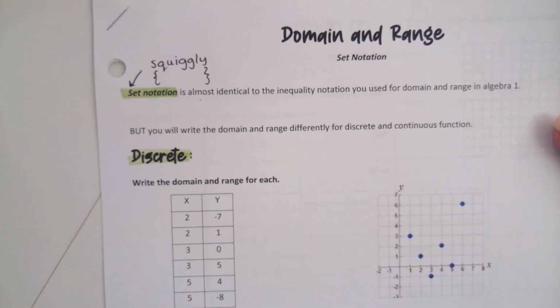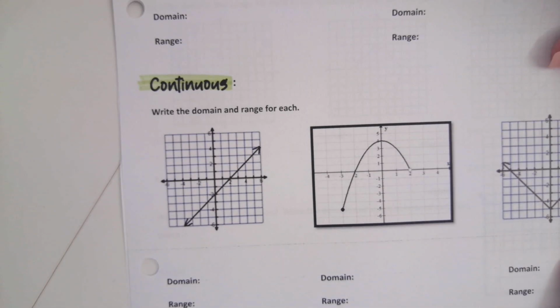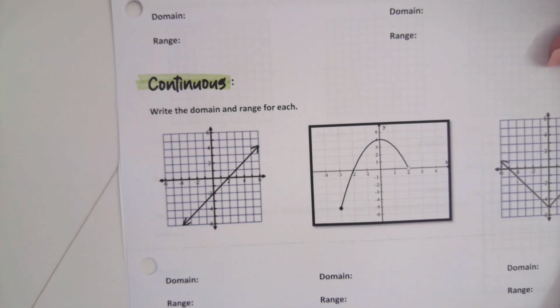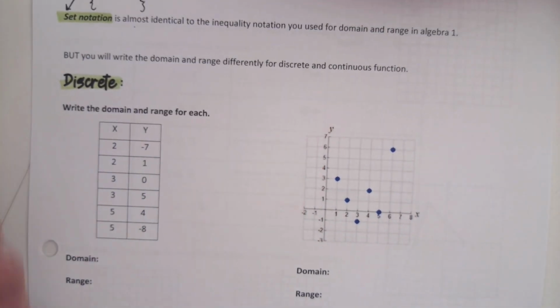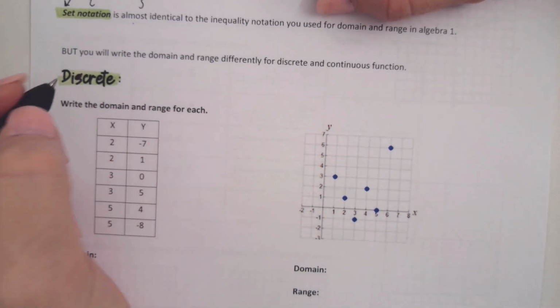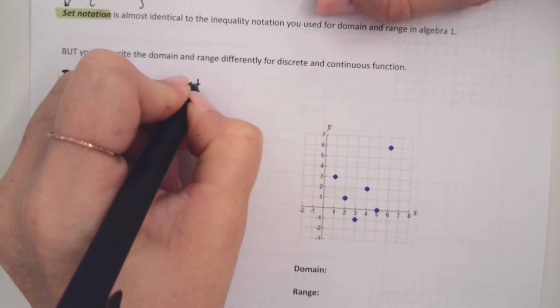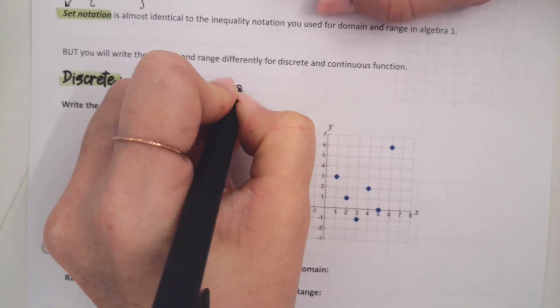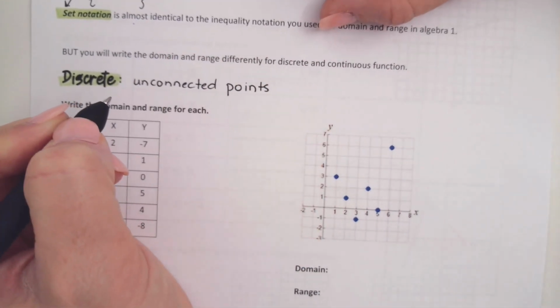I heard it. This one is, yeah, just a bunch of points. Are these just a bunch of points? No, these are not just points. So discrete functions are basically unconnected points that you draw by literally putting a point, lifting up your pen, putting a point. Unconnected points. Should we connect them though? No, you should not connect them. It's not connect the dots.